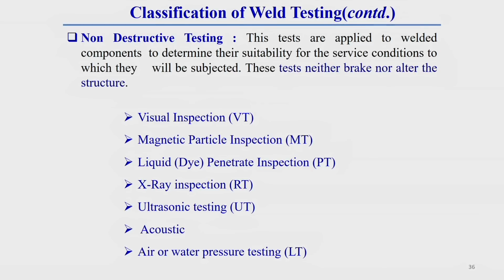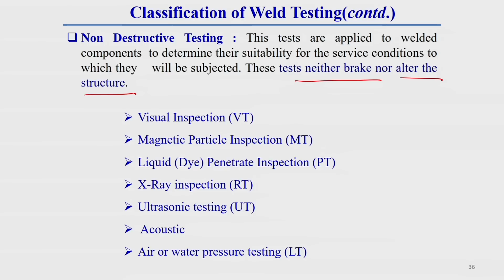Now, non-destructive testing. These tests are applied to a welded component to determine its suitability for the service condition to which it will be subjected. These tests neither break nor alter the structure.